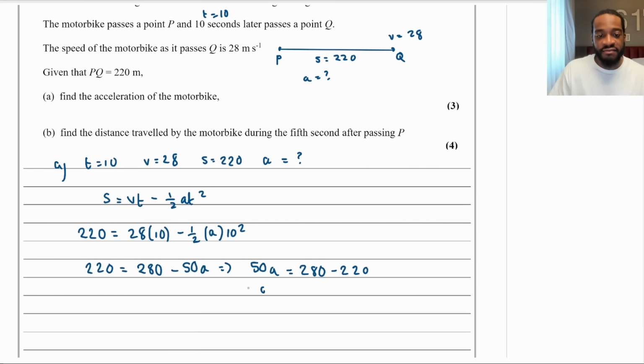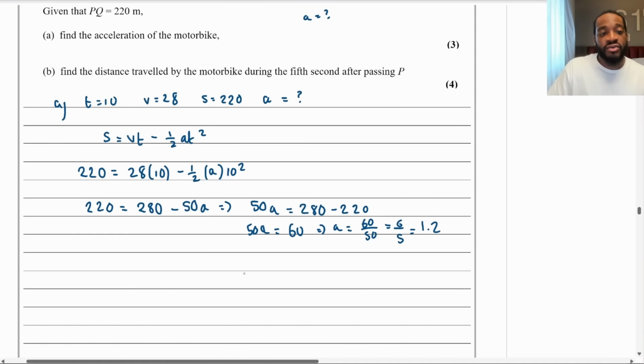That would mean that 50A is going to equal 60, isn't it? So therefore A is going to equal 60 over 50, which is 6 over 5, which I know is 1.2. So the acceleration of the motorbike is 1.2 meters per second per second.